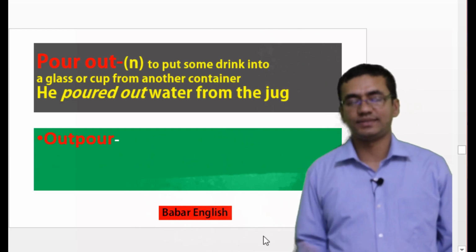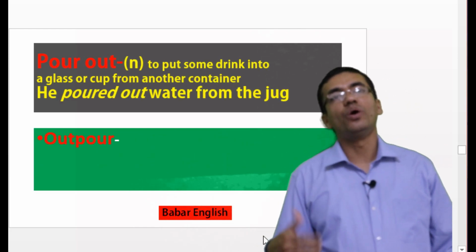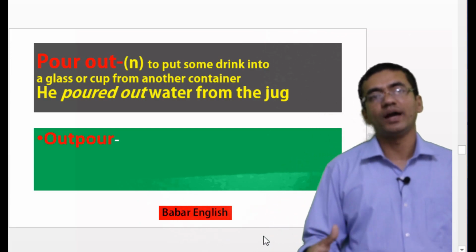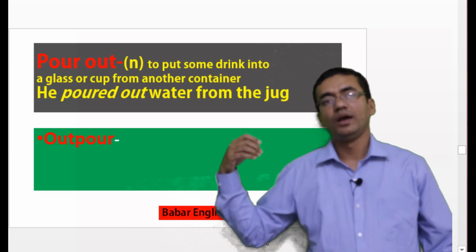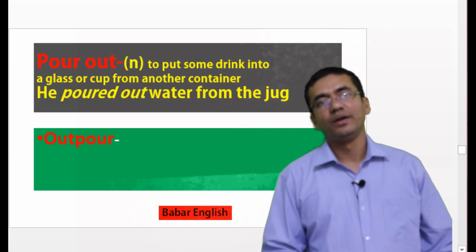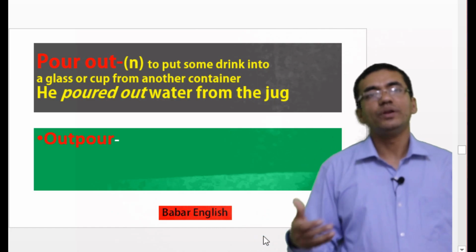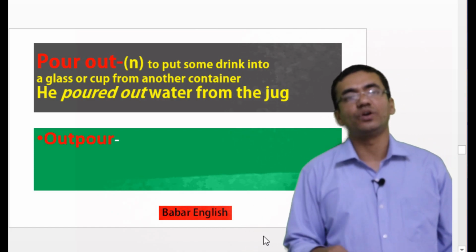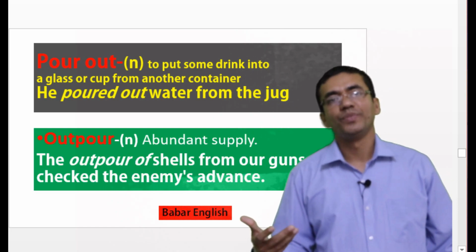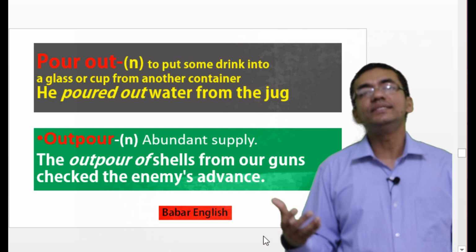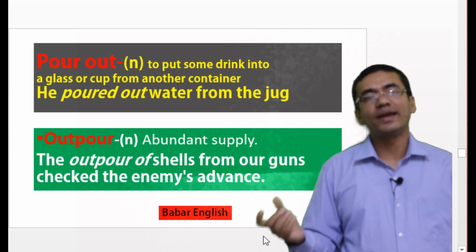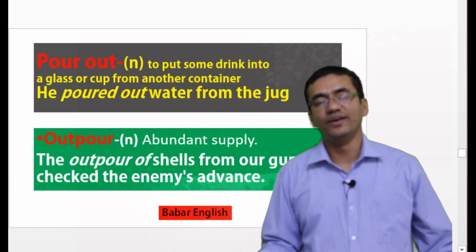To our next slide, that is pour out. Pour out means to put some drink into a glass or cup from another container. How can you put it in a sentence? You can say he poured out water from the jar. So now if you write it in inverse order, it will become outpour. So what is the meaning of outpour? Outpour means abundant supply. Suppose we can say the outpour of shells from our guns set the enemy's advance.